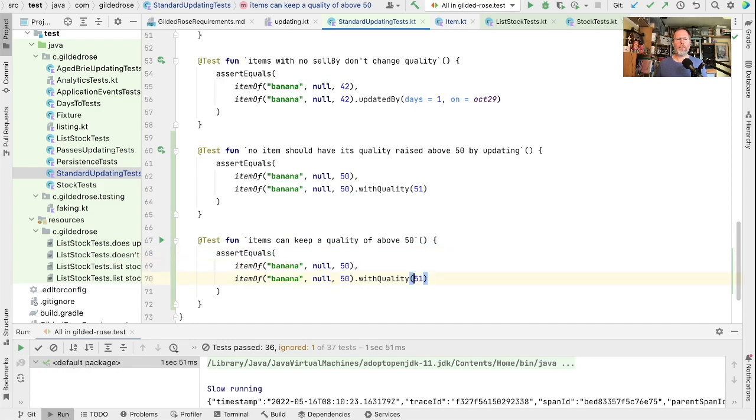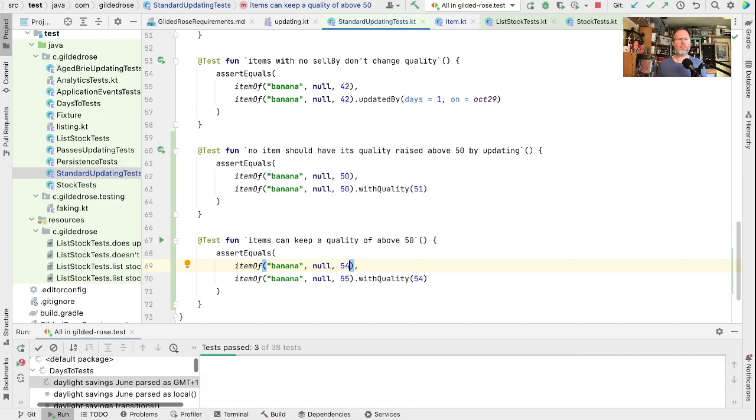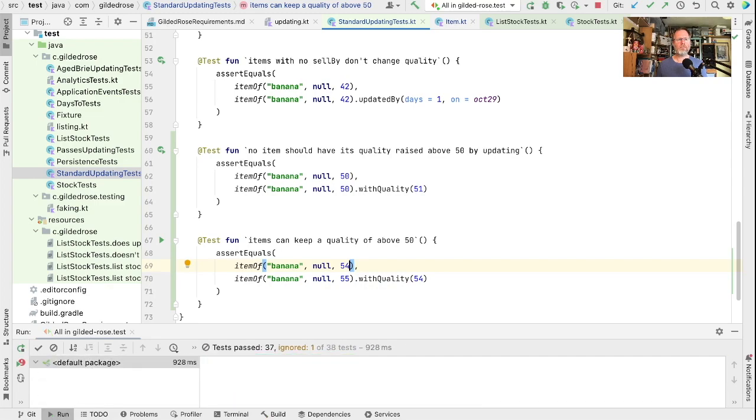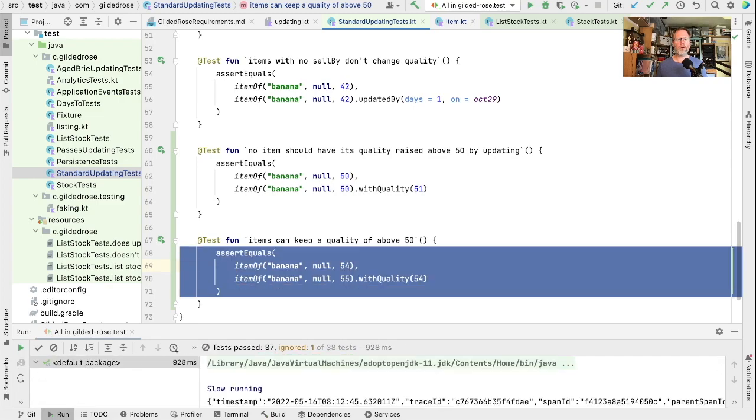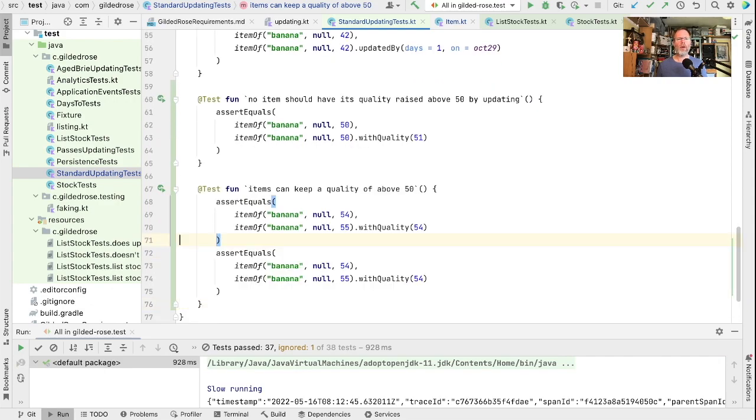So in other words, if we started with 55, we could have a quality of 54, and that would give us 54. Well, that's true because of the code we've already written. And it would also be true that we could set it to 55. So let's just check that edge case.